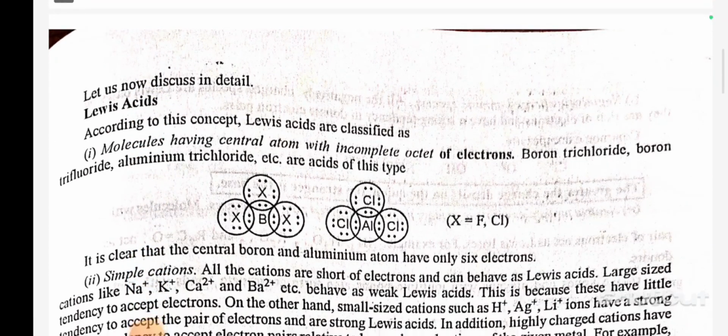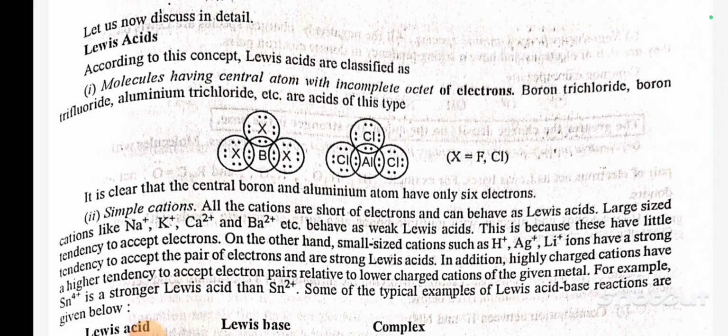Let us now discuss in detail Lewis acids. According to this concept, Lewis acids are classified as, number 1, molecules having a central atom with an incomplete octet of electrons. Boron trichloride, boron trifluoride, aluminum trichloride, etc. are acids of this type. It is clear that the central boron and aluminum atoms have only 6 electrons.